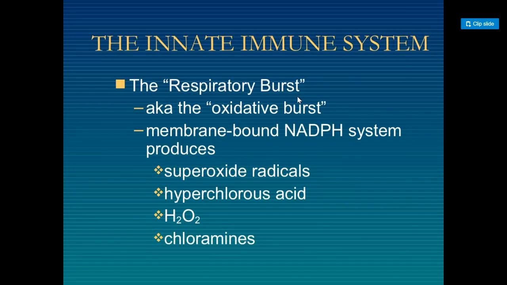The innate immune system includes the respiratory burst, also called the oxidative burst. The membrane-bound NADPH system produces superoxide radicals, hypochlorous acid, H2O2, and chloramines. NADPH oxidase produces the superoxide to generate singlet oxygen inside the pathogen for the killing of the pathogen.